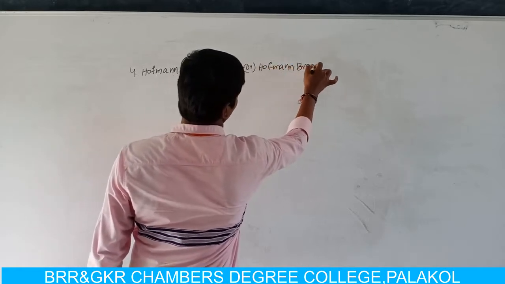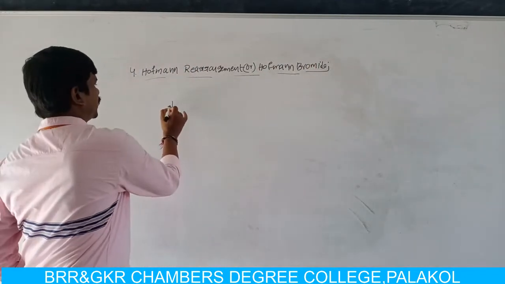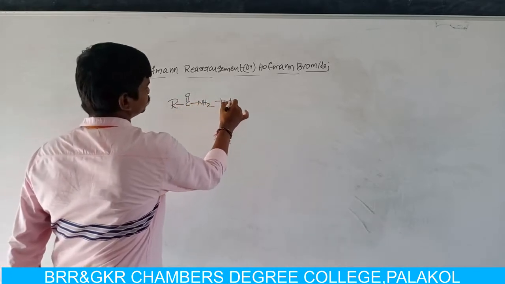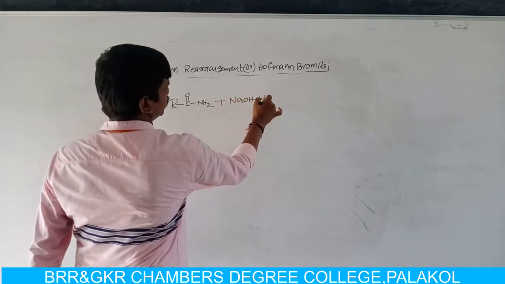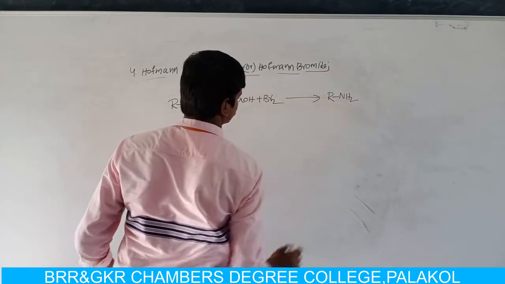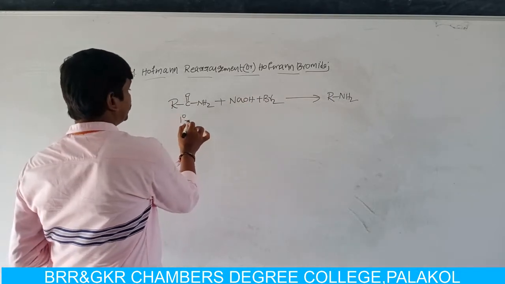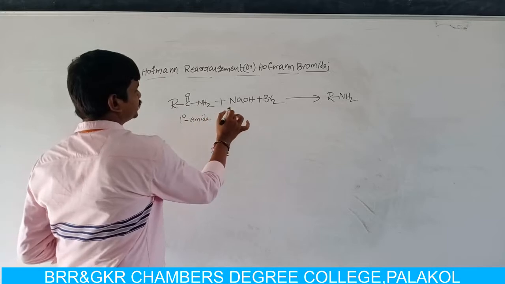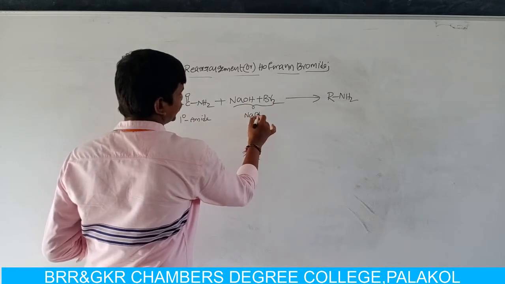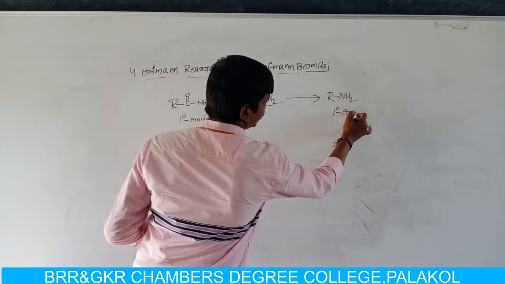In this Hofmann bromamide reaction, primary amides are reacted with sodium hydroxide and Br2 to produce primary amines. In this method, primary amides are treated with sodium hydroxide in bromine. We get sodium hypobromite, which leads to formation of primary amine.